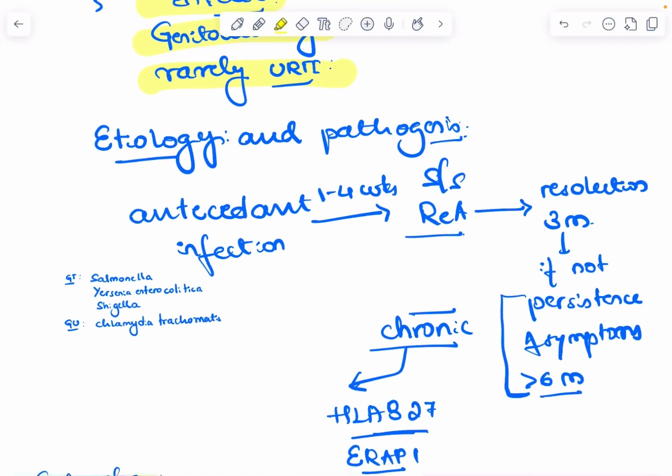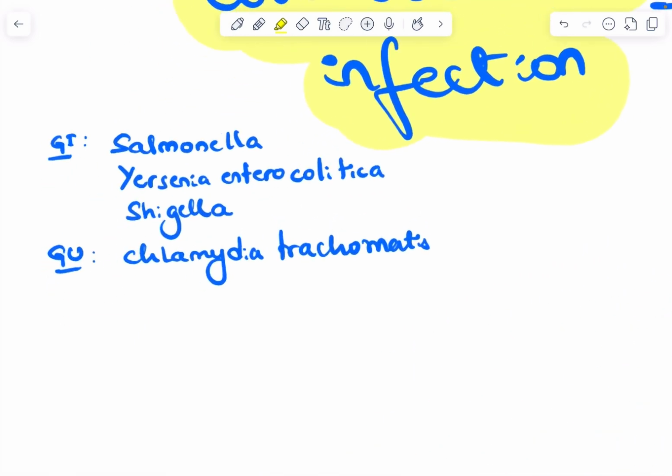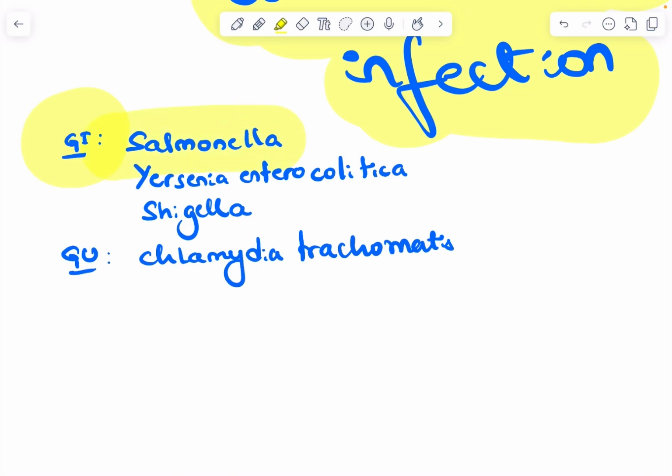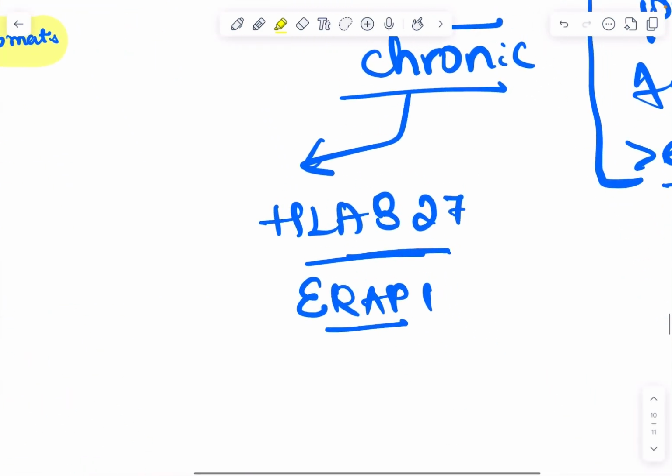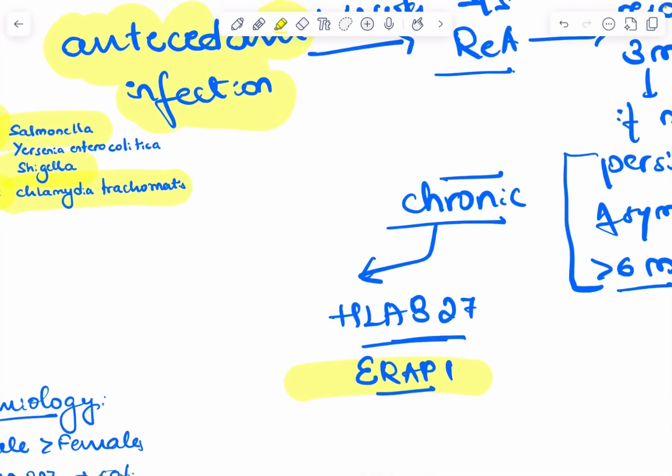So what happens there is, first there will be antecedent infection, like 1 to 4 weeks before the development of arthritis. It could be GI, that is enteric infection, like Salmonella, most common, and all the species of Shigella, most commonly Shigella flexneri and sonnei, and genitourinary infections mainly caused by Chlamydia trachomatis will cause this reactive arthritis in a genetically predisposed patient, like HLA-B27 positive or ERAP positive patients.